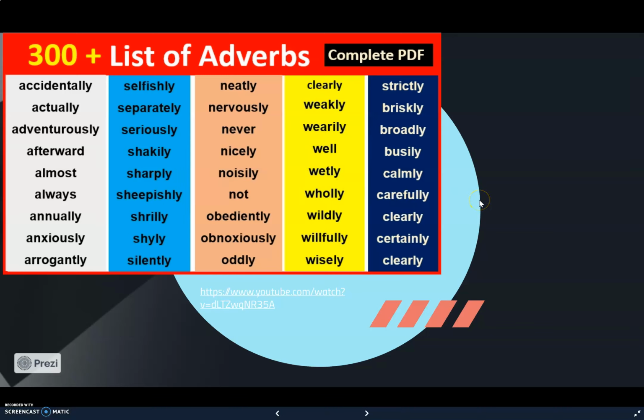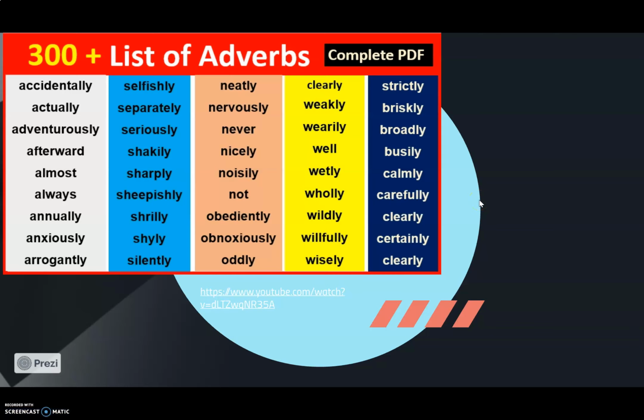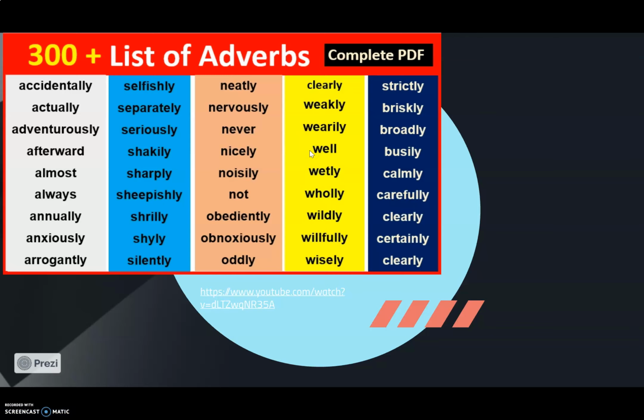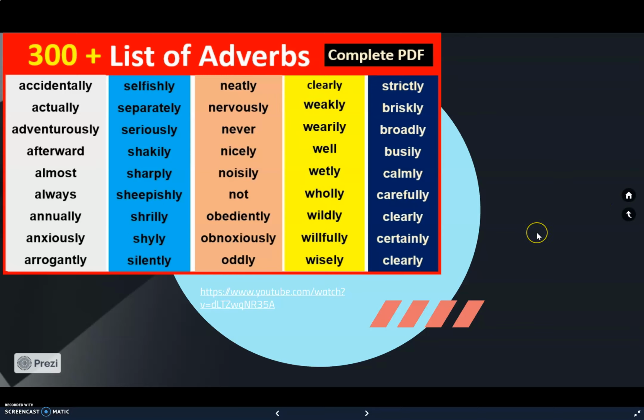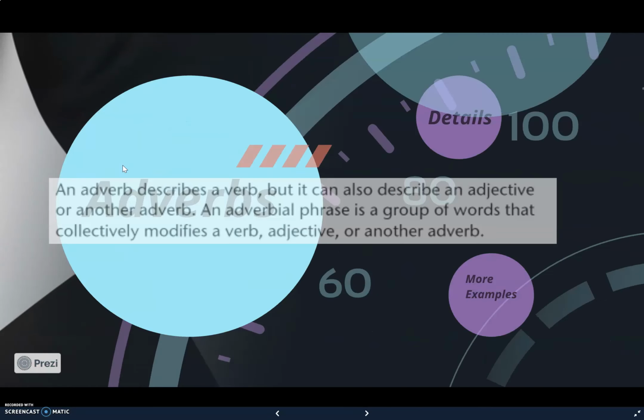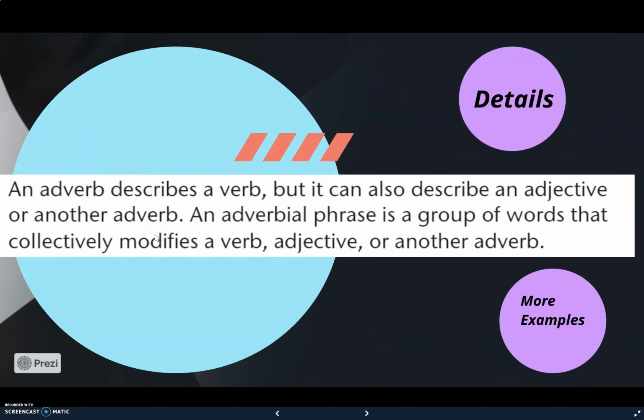But students, on the other side, we have some words without ly, according to the meaning of the adverbs, like always, almost, for example, in the morning, never, well. These words are adverbs. According to the meaning, you can recognize that. Here, let me start, students. I'm going to show you what the adverb and adverbial phrase are, and I explained that.